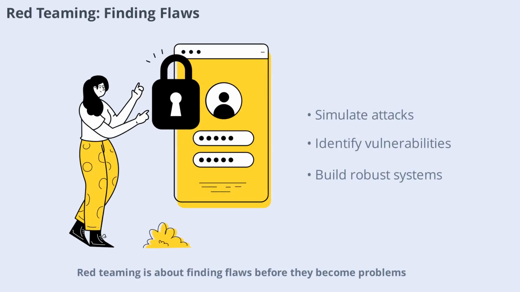Red teaming is about finding flaws before they become problems. By simulating attacks and adversarial use cases, red teams help developers identify and fix vulnerabilities early. This proactive approach is a key part of responsible AI development, ensuring systems are robust and trustworthy when released.